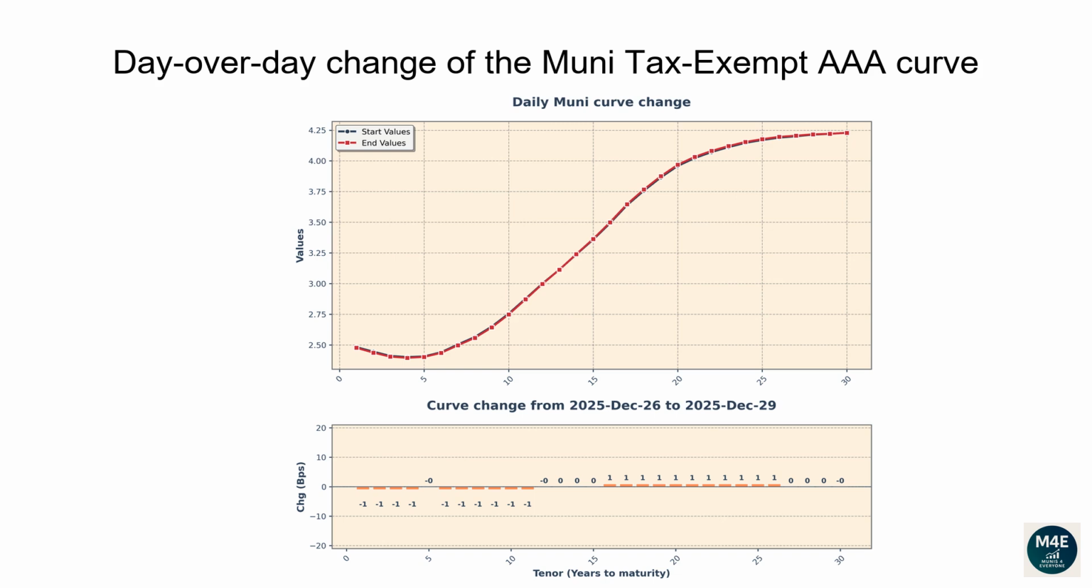The one-year tenor changed -1 basis points. The 2-year tenor changed -1 basis points. The 5-year tenor changed 0 basis points. The 10-year tenor changed -1 basis points. The 20-year tenor changed 1 basis points. The 30-year tenor changed 0 basis points.